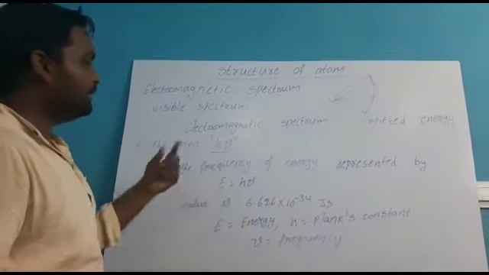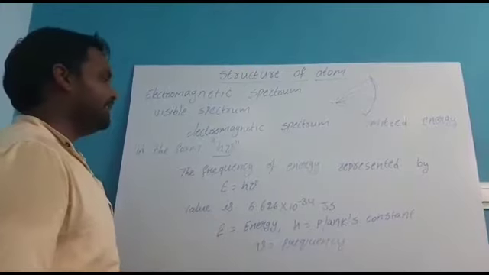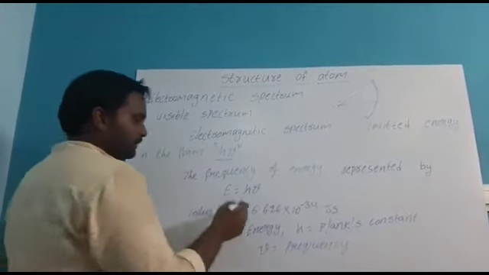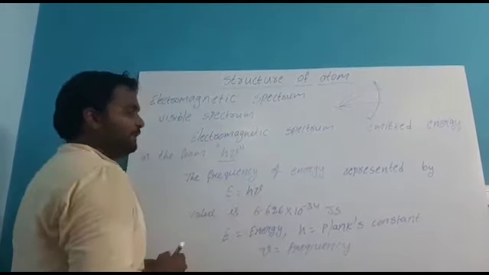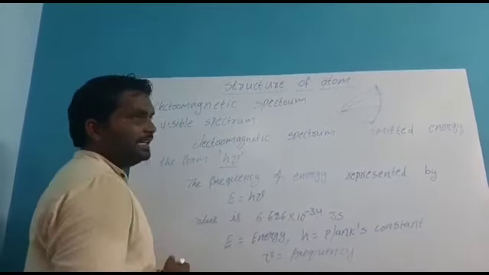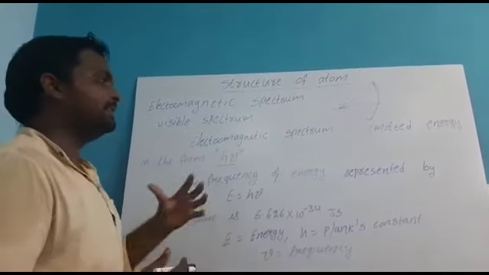In the 10th class they will give some problems related to E is equal to h nu. That means they will give the h value and the frequency nu value, and you should calculate the energy. This type of problem you will sometimes get in the public exams.